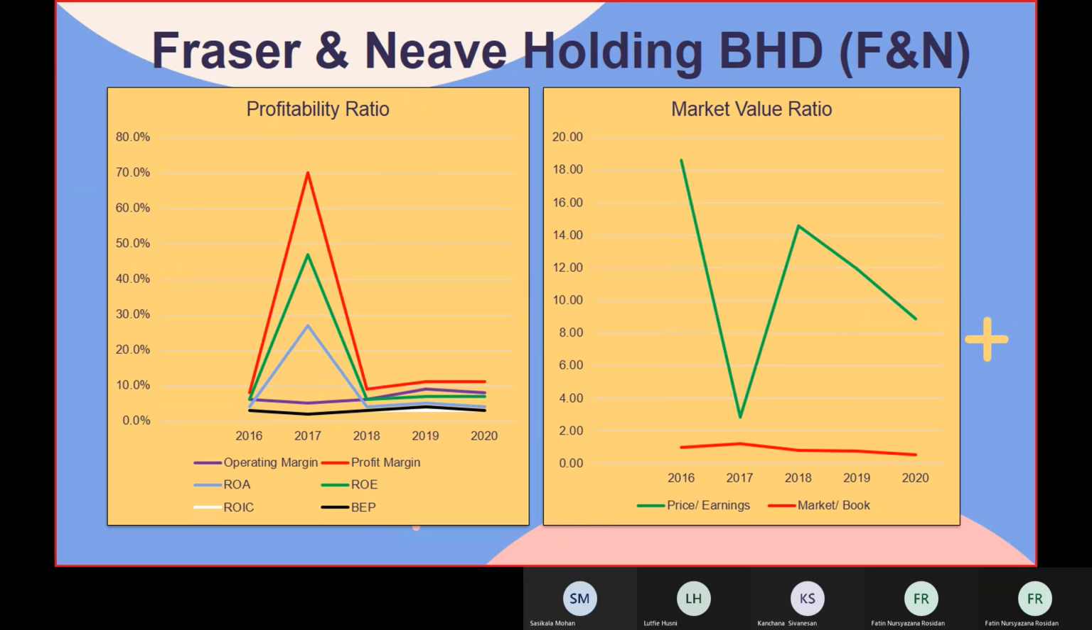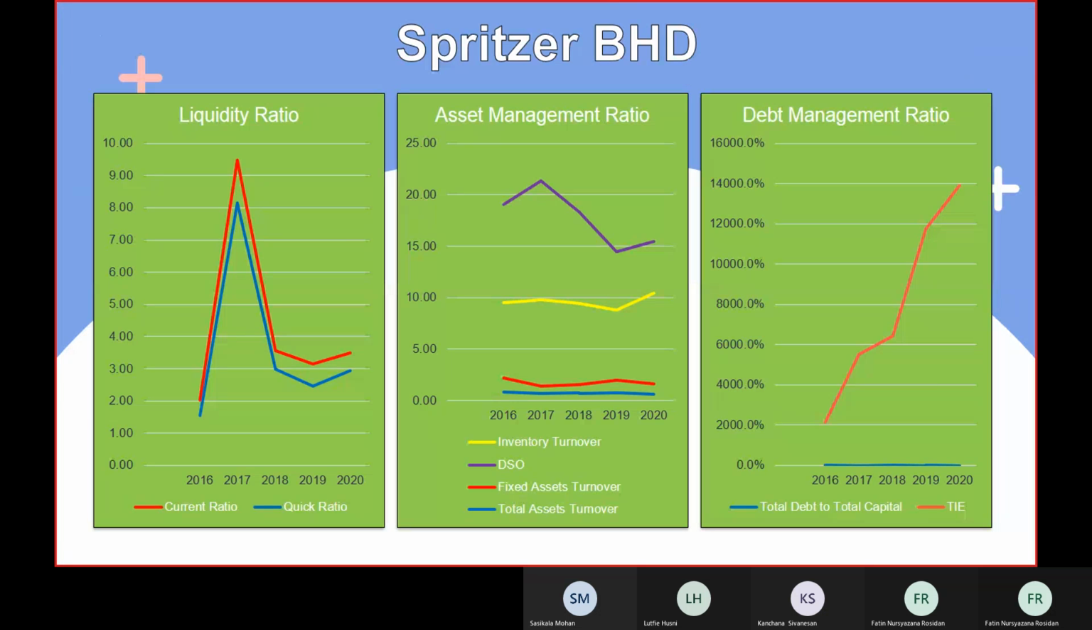For the liquidity ratio, both ratios are the same, which is an increase from 2016 to 2017, then a drop until 2019, and slowly increased in 2020. For the asset management ratio, the fixed asset and total asset turnover remain constant, just slightly different. It is the same with the inventory turnover, but days sales outstanding dropped from 2017 until 2019, and slowly increased in 2020.